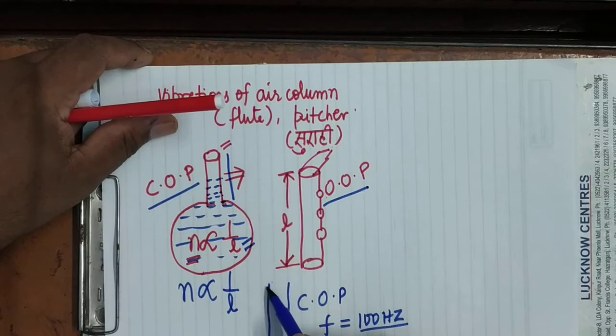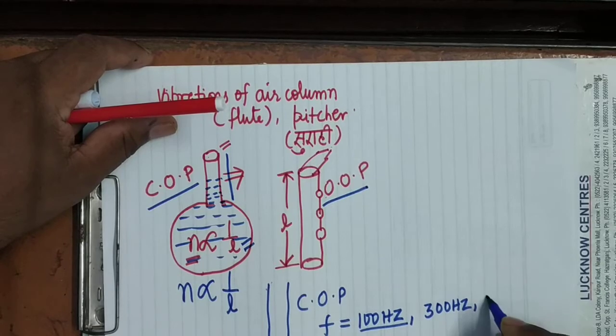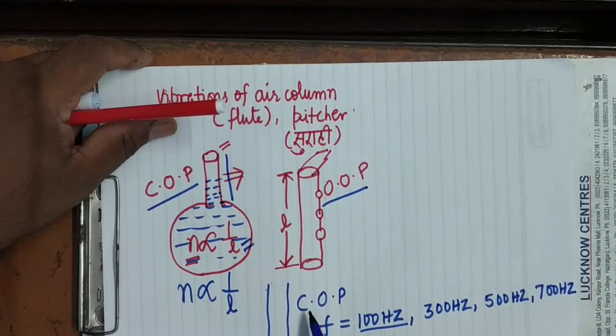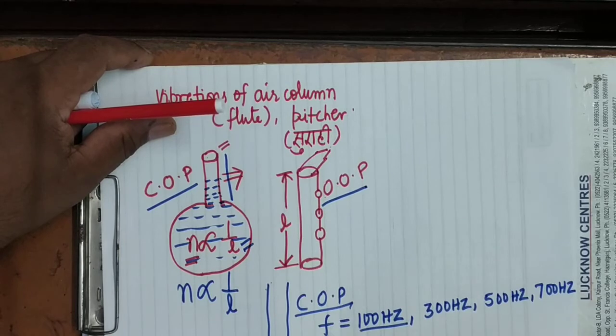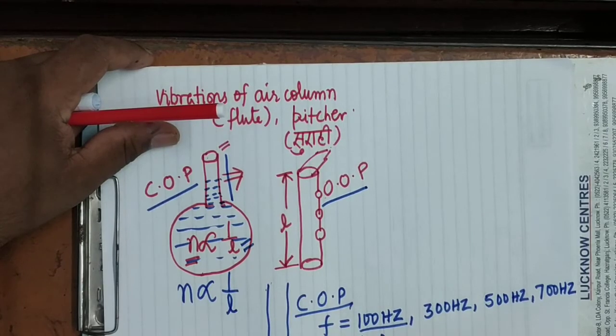So if you blow the air with some greater force, what will happen? It will produce another sound, whose frequency will be 300 Hz or 500 Hz or 700 Hz. Means here you can notice that a closed organ pipe can produce only the odd harmonics.